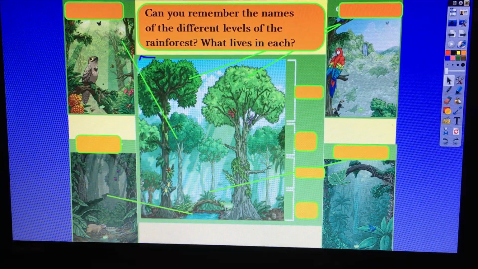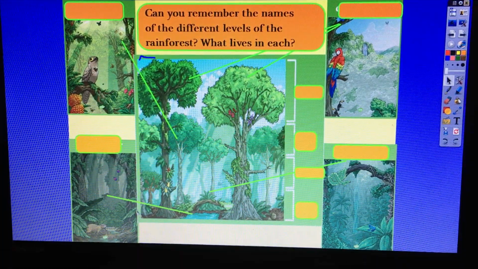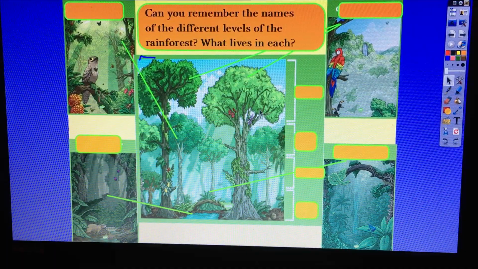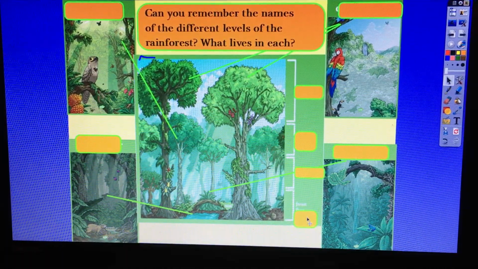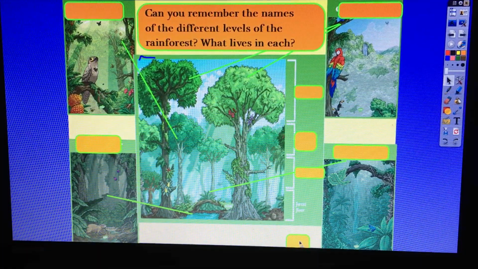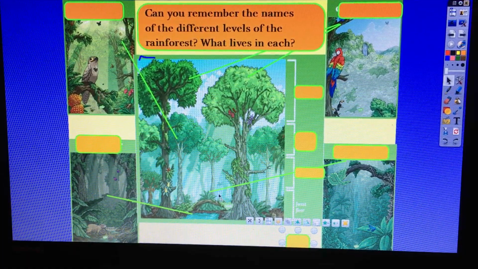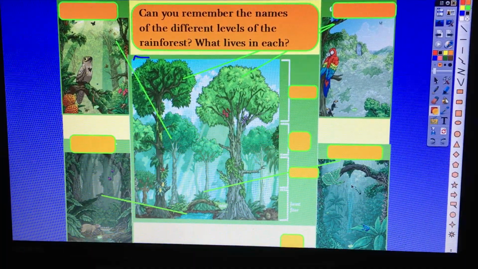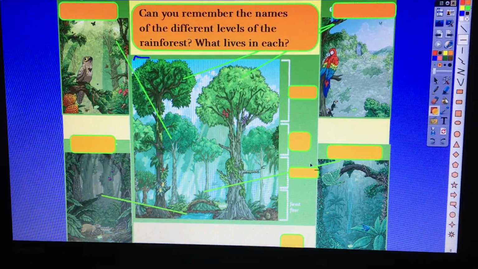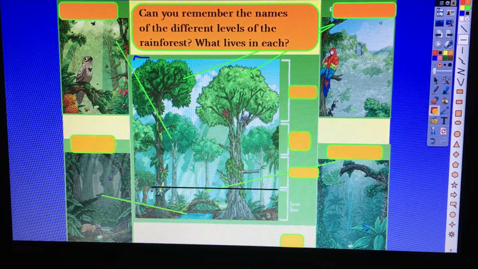Where you had the river flowing, where it's very muddy, you'd have lots and lots of dead leaves and rotting things, because any trees that die would end up here. What do we call it? That's right, the forest floor. The next one, which is this section here, so I'm going to put a line across so you can see where it goes. So the forest floor goes up to here.